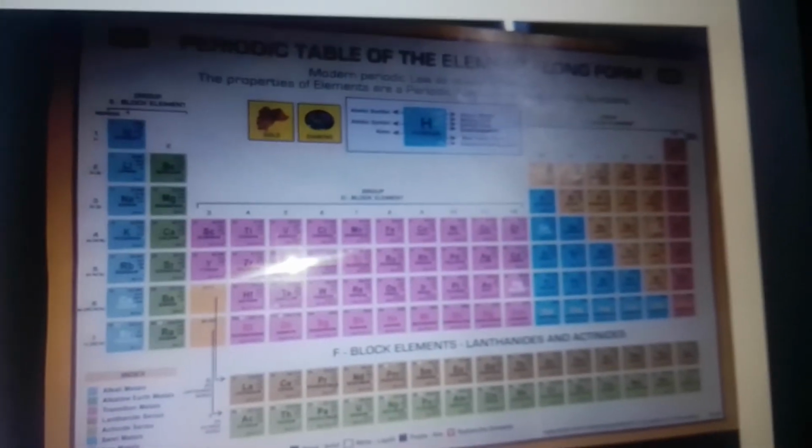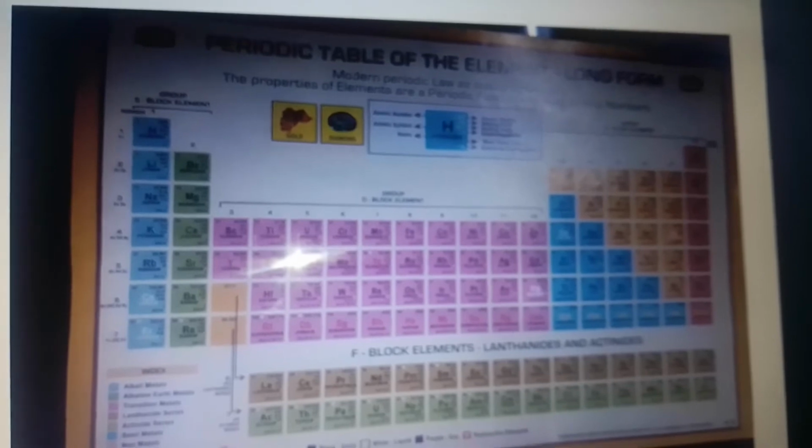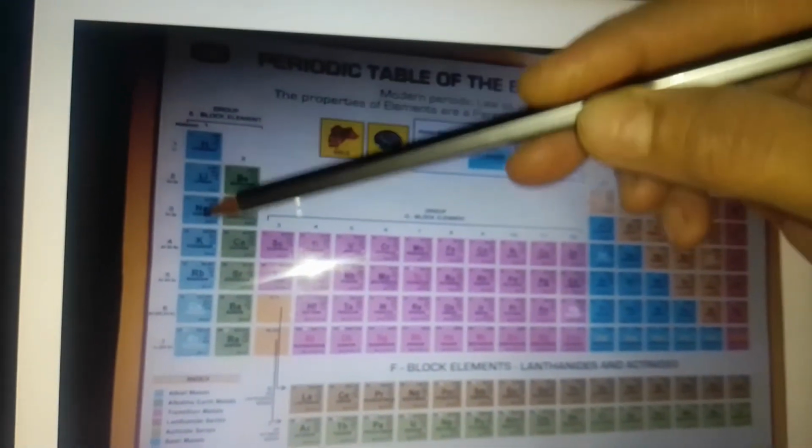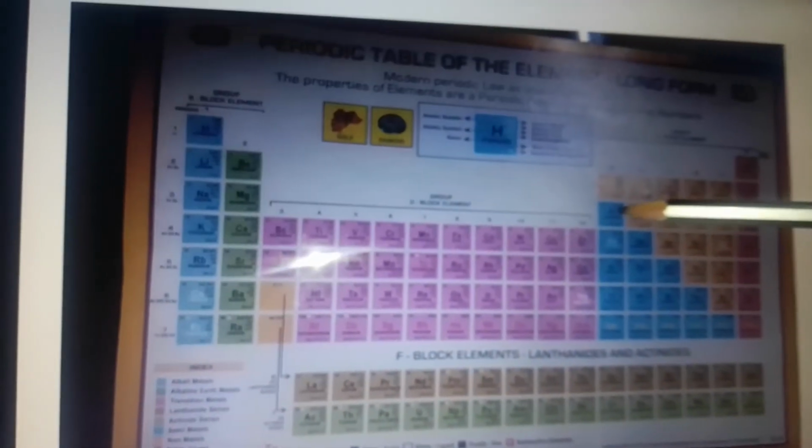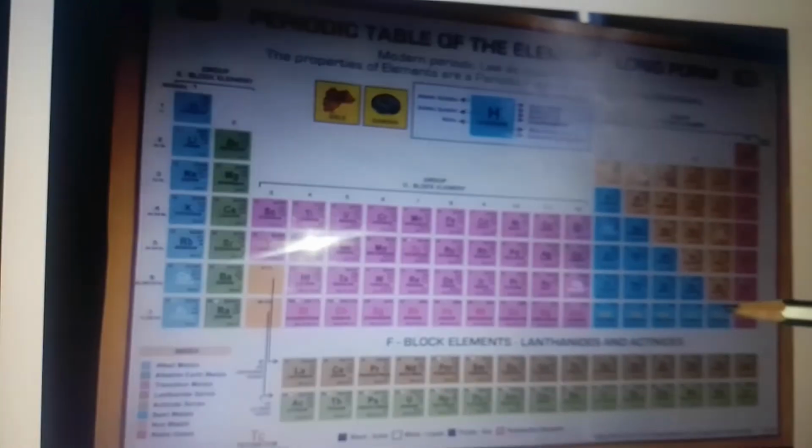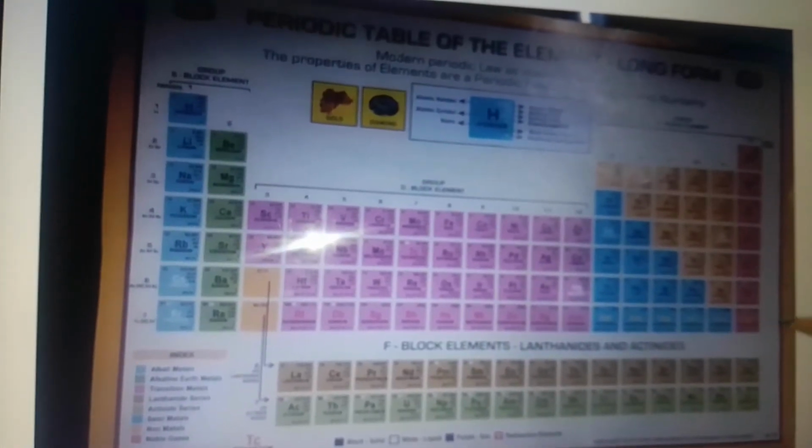Then helium, and then from lithium, beryllium, all these elements are arranged. Now we are seeing here that different colors are given to the different blocks. The elements showing a blue color, these blue shaded blocks, are alkali metals.